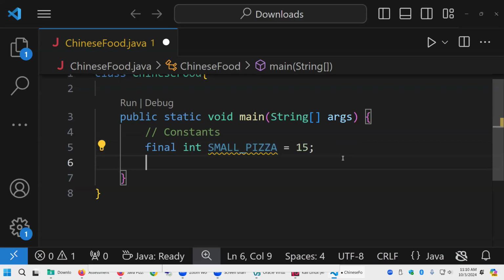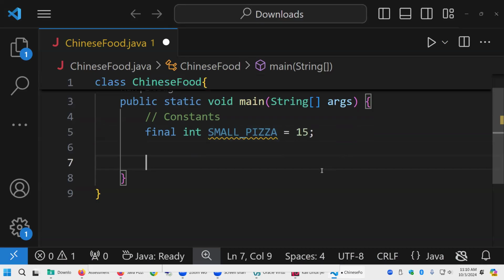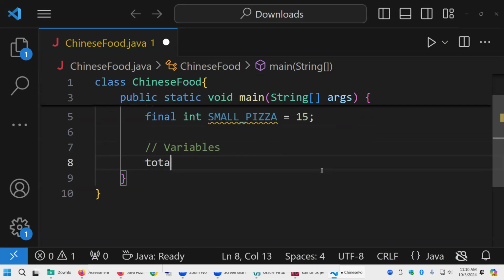So we need some constants for anything we know ahead of time. And then we would do maybe our variables, which would be things that change, right? So maybe the total cost. And in Java, the convention is to do the naming like that. And do we have to initialize total cost? No, we'll just make it a double. We can just leave it with an empty memory space, which just means it has junk in there because we're not going to use it until we put a value in it. Or you can initialize it as 0 if you wish. Either way is not going to affect the program.